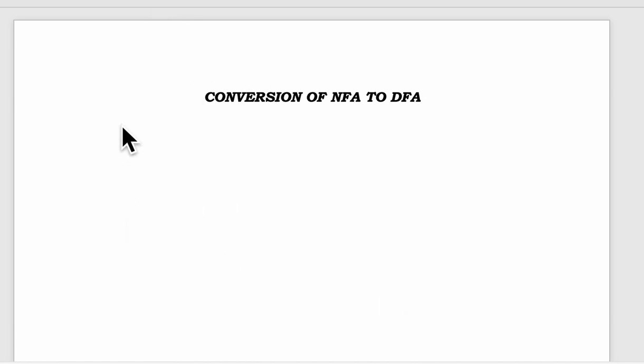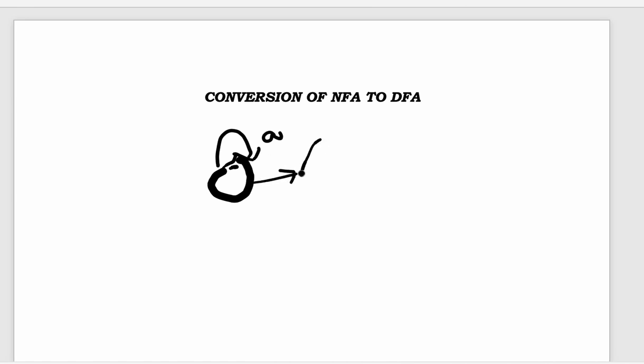We write it like this. Deterministic means from one state on one input going to only one state. So this is another input. Let us take it, we have two states. From one state on one input is going to only one state. We say it's DFA.